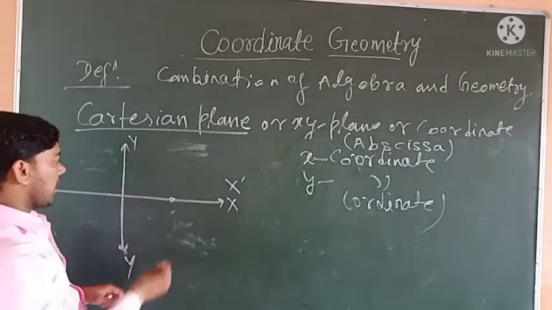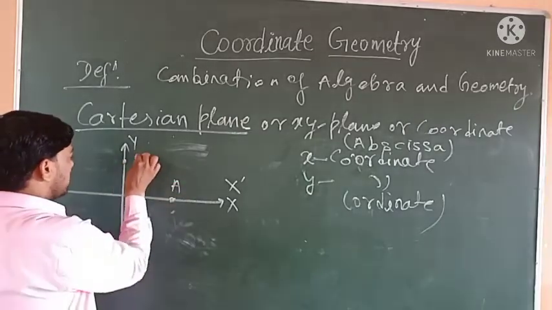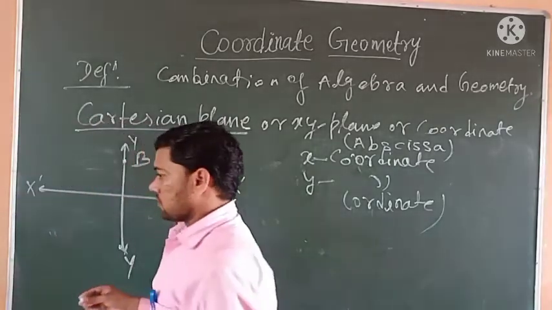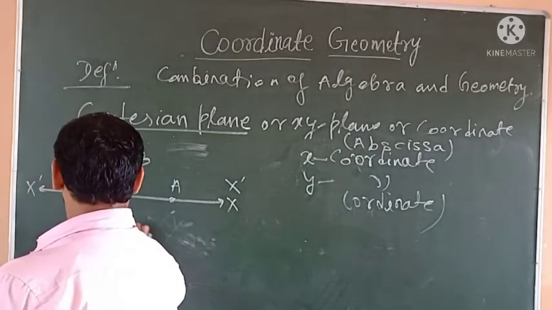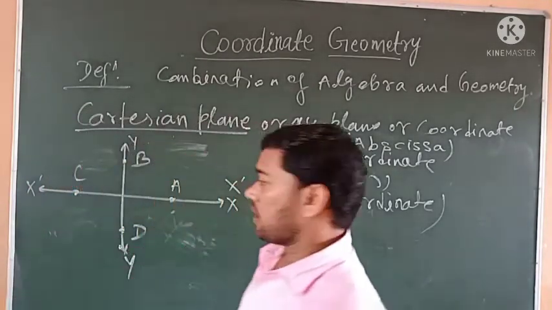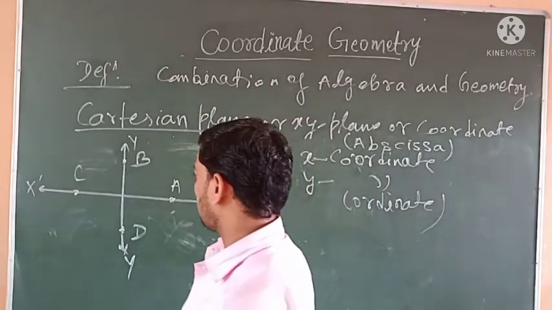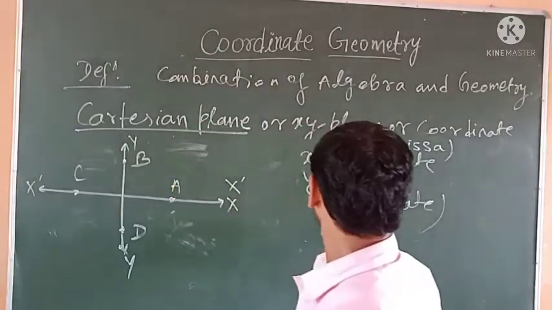Suppose there is a point A, a point B, a point C and a point D. A, B, C, D are four points on the coordinate axes.